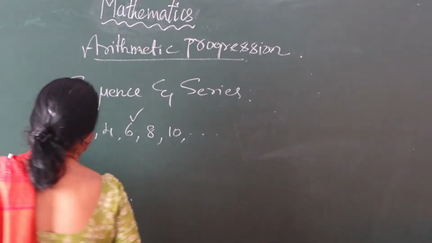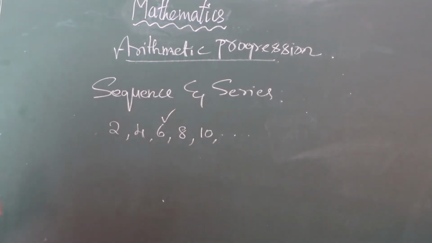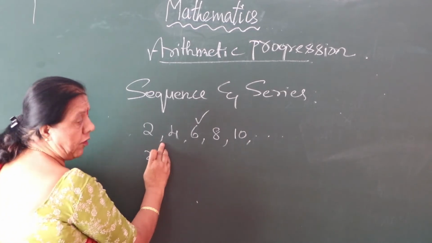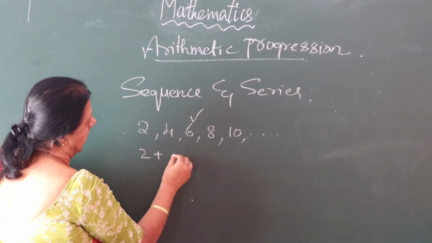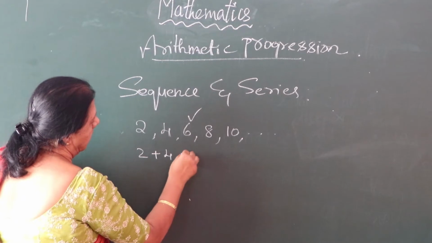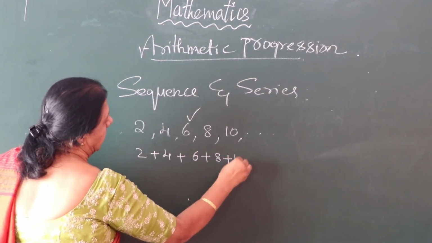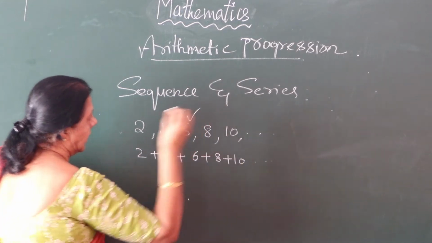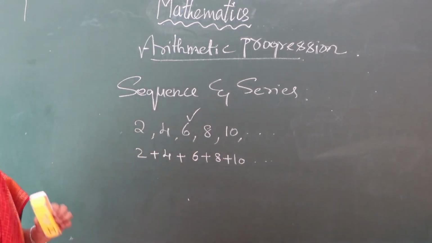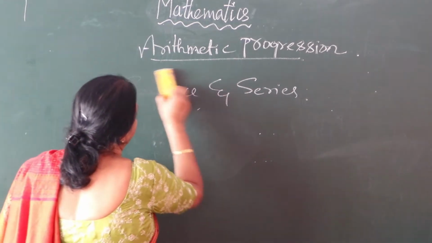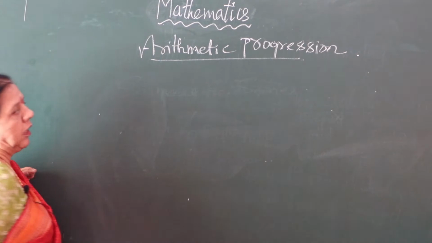What about the series? What is a series? Series is 2, and instead of the comma, if you replace it by plus, 4 plus 6 plus 8 plus 10. So this is a series. Got it? A sequence and a series. You must know this to do arithmetic progression.